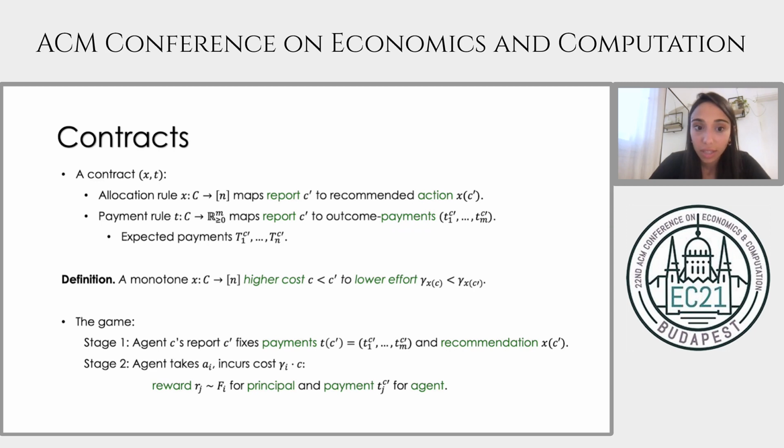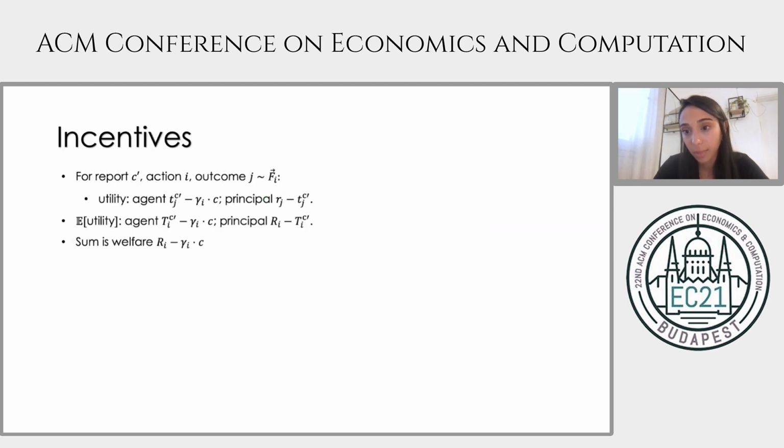In stage 2, the agent chooses an action i, which need not necessarily be the recommendation. Then he incurs the cost of gamma i times C. An outcome j is realized according to the distribution F_i, and the principal is rewarded with R_j, and he pays the agent according to the fixed payment T_j.